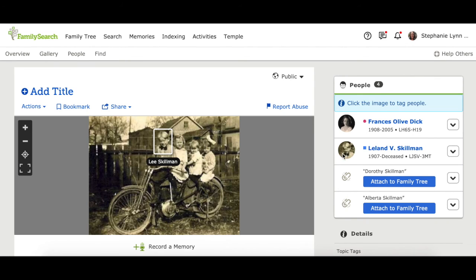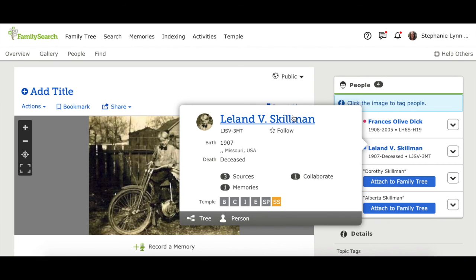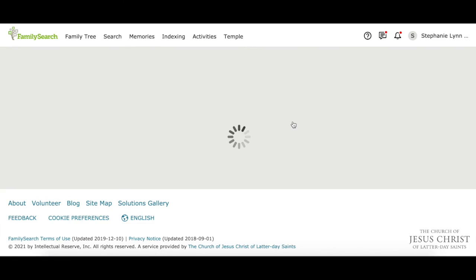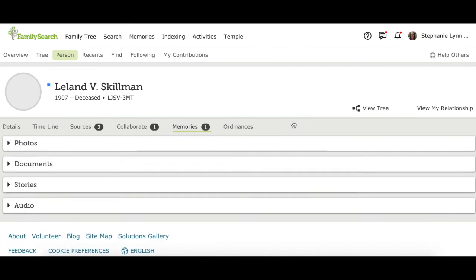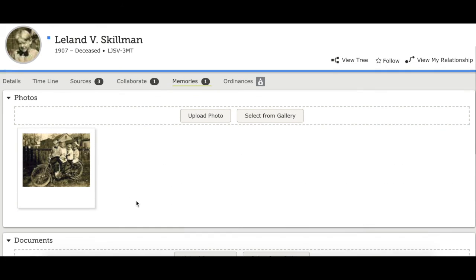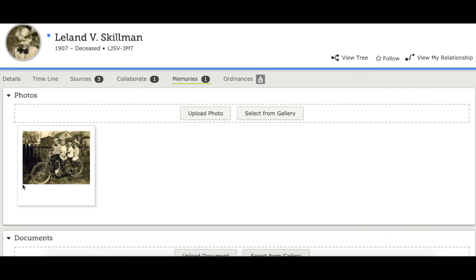And now you can see it's assigned this photograph as the photo for this person. And if we were to go and click this link right here, it would take us to his person page. So if you look at the memories for this individual, it shows up here.